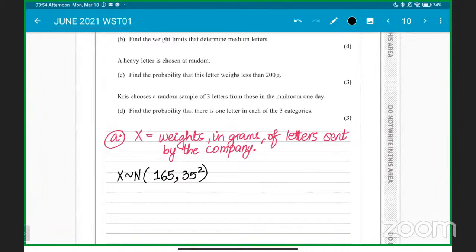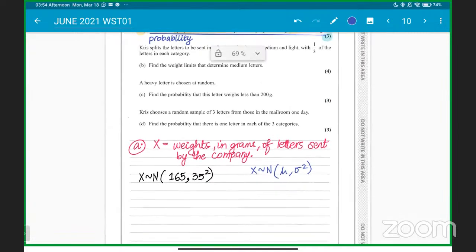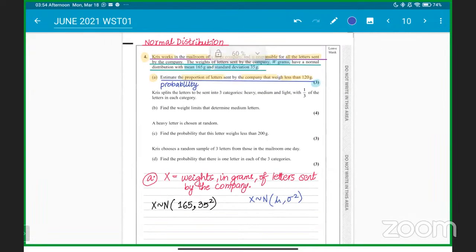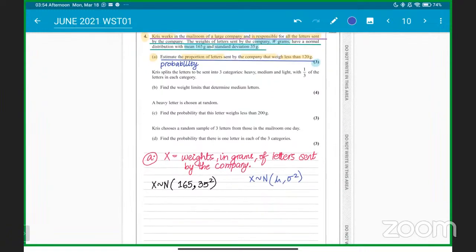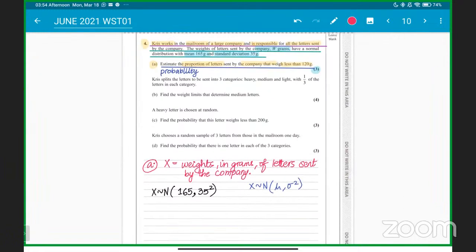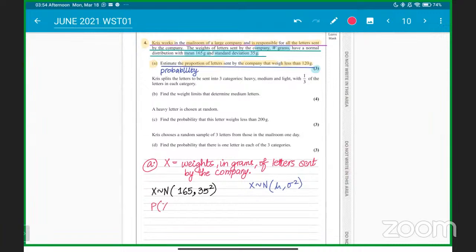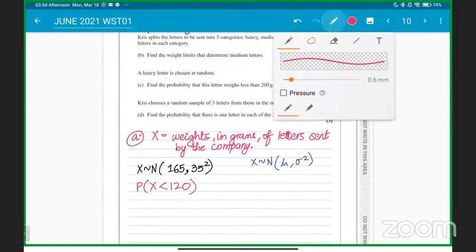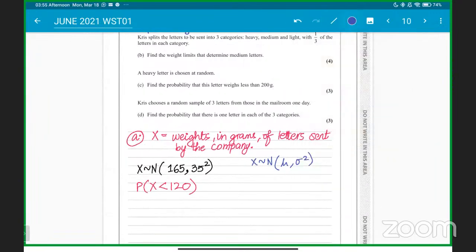The formula for this, write it down: X follows a normal distribution, this is the mean and this is the variance. So mean comma variance is the parameter. So X follows normal distribution 165 and standard deviation 35 grams. Again, we have to estimate the proportion for which the weight is less than 120. That is not difficult, and let's quickly finish this up for 3 marks. So here we go.